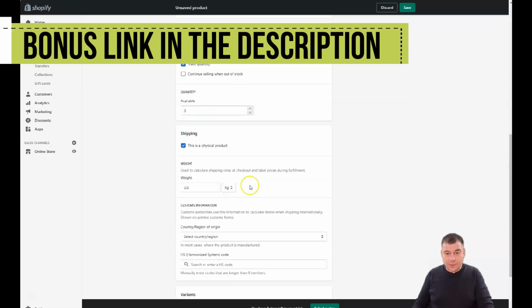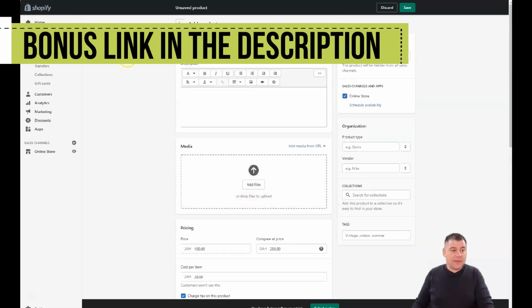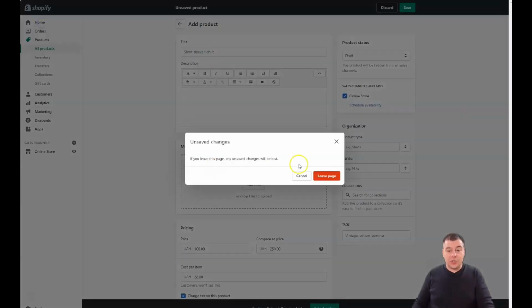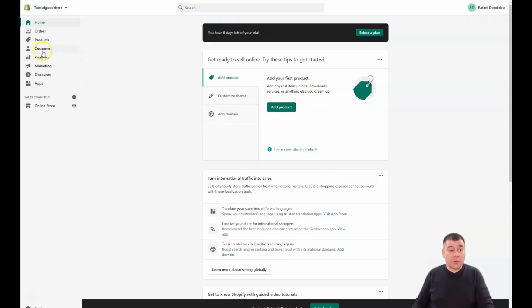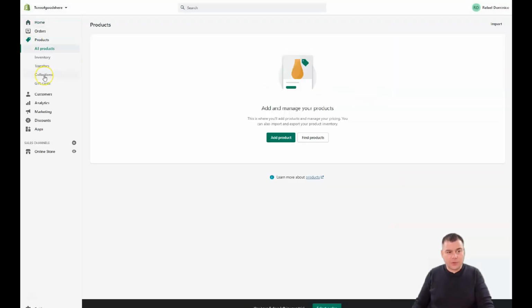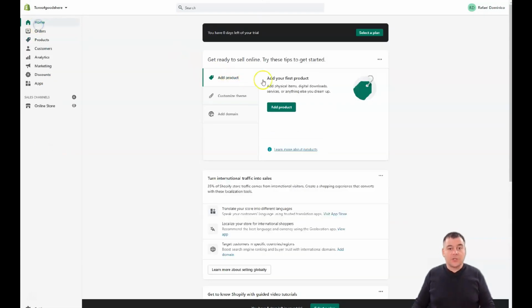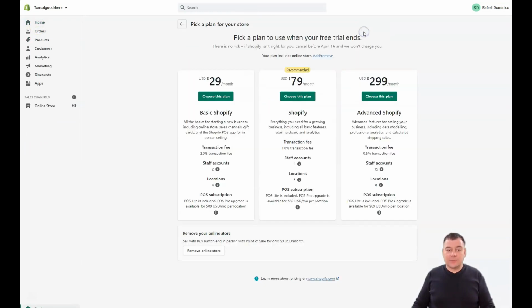You need to take care of all of those, and after that you can launch your product, and you can sort your products with collections. I will not show you how to create collections. You'll figure it out if you need collections in general. You will not be able to sell without a selected plan, so you need to select a plan.